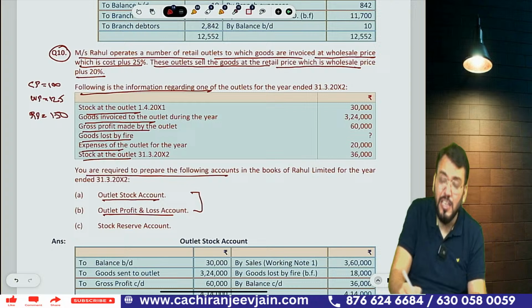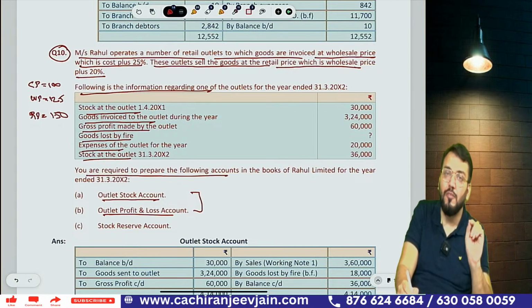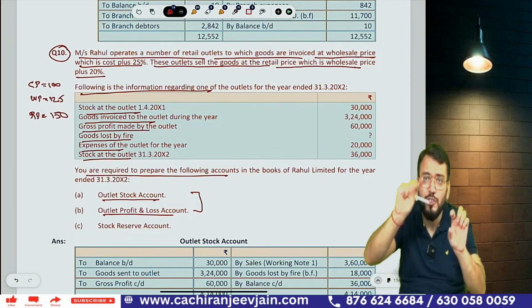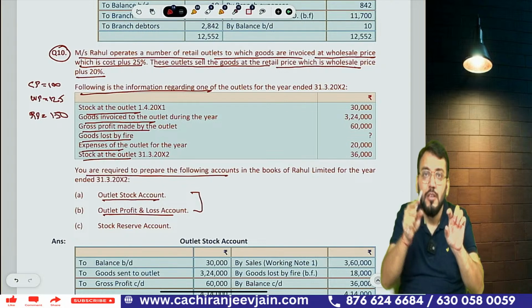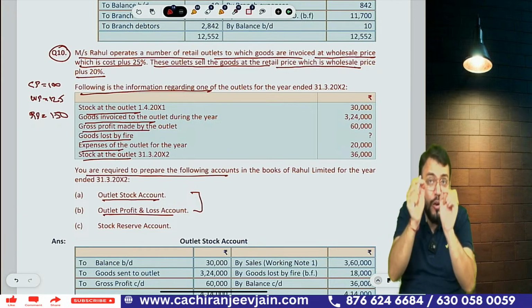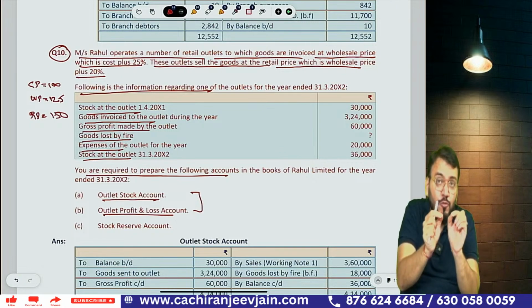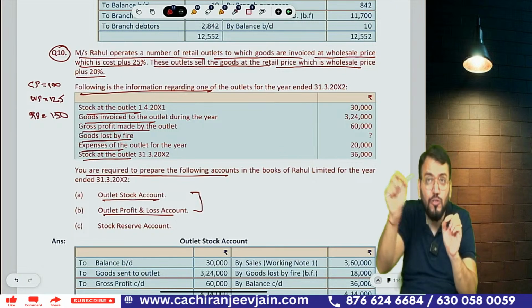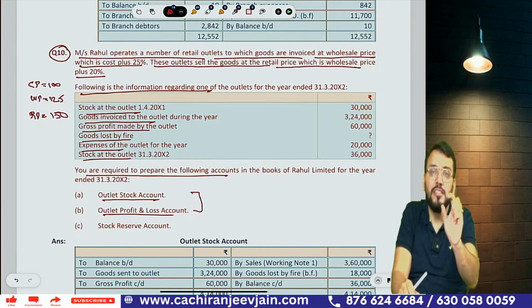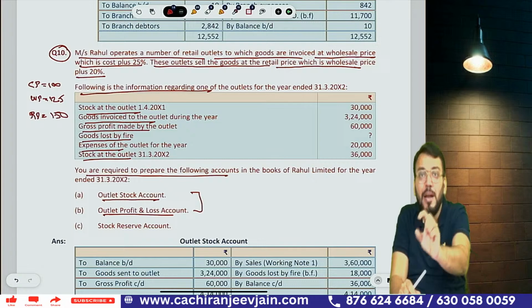Whenever they say outlet PL account without outlet adjustment account, just try to understand, whenever you are not preparing adjustment account, it means you are not eliminating load. When you are not eliminating load, it means you are not adding load. Load is the profit of head office, which is earned by head office by sending the goods to branch. If you are not adding load to the surplus, it means it is the profit made by branch at branch.